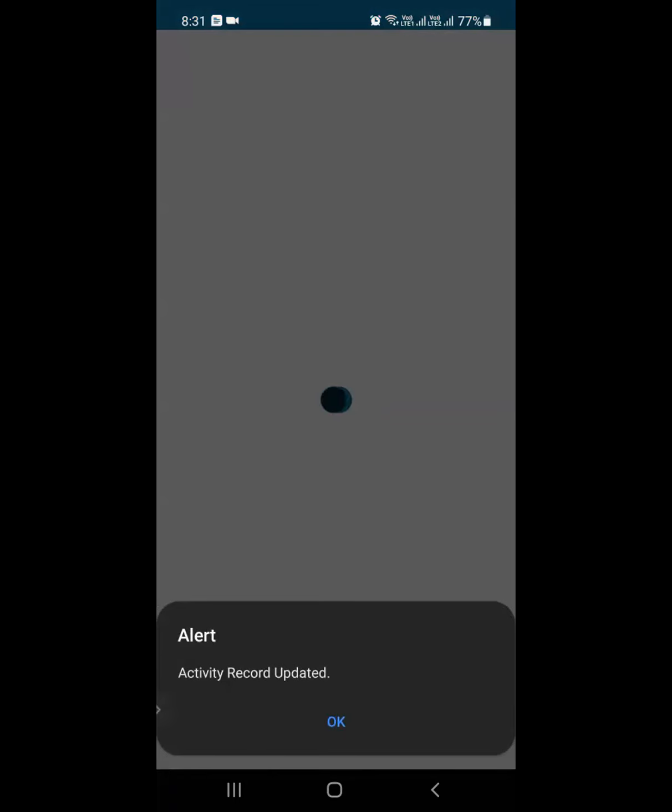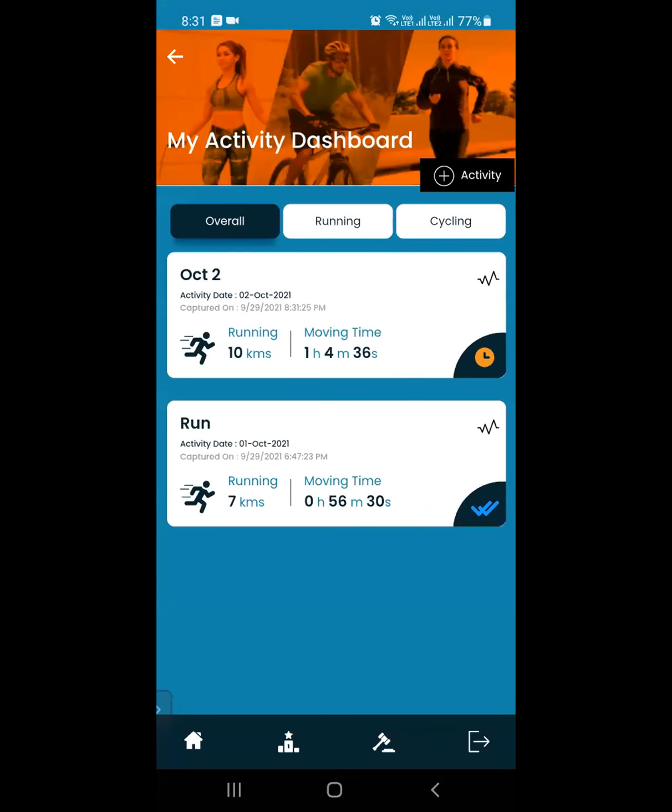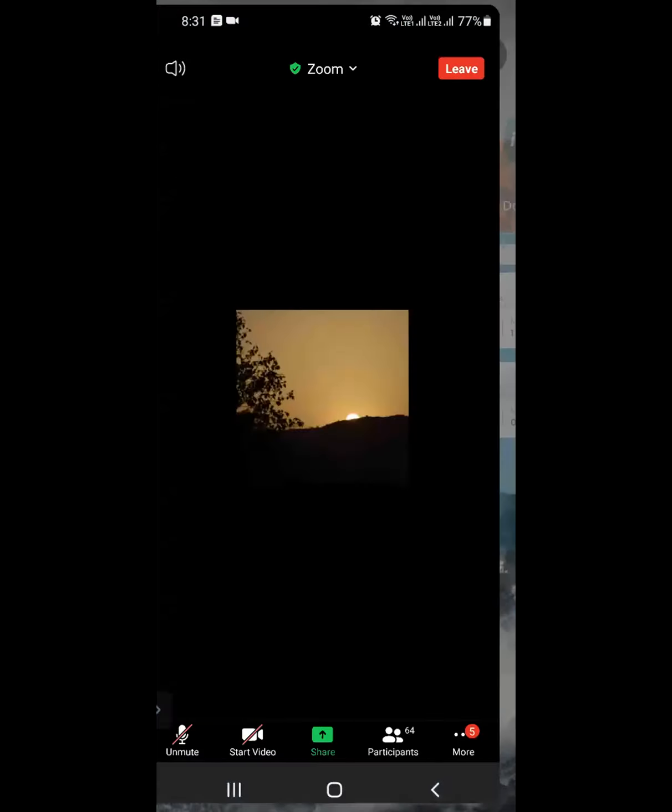Once you click on submit, you can see the activity has got updated, and you will see this. Click on OK. So now if you see, 2nd October activity has come. Now if you see, without the tick, there is an orange color time button, right? Now this is because the activity is not approved by the captain or the referee. So now Shafiq, can you present your screen and approve this activity, please?